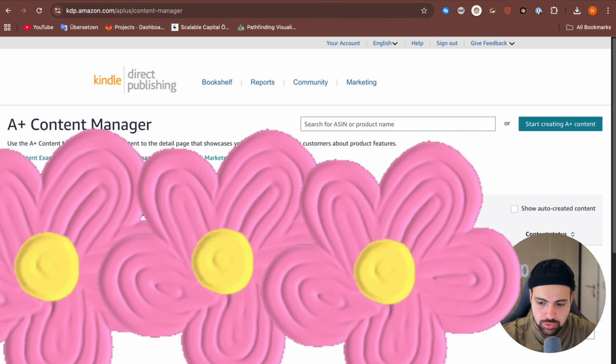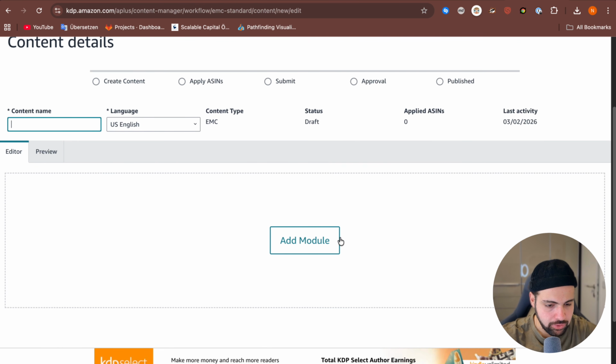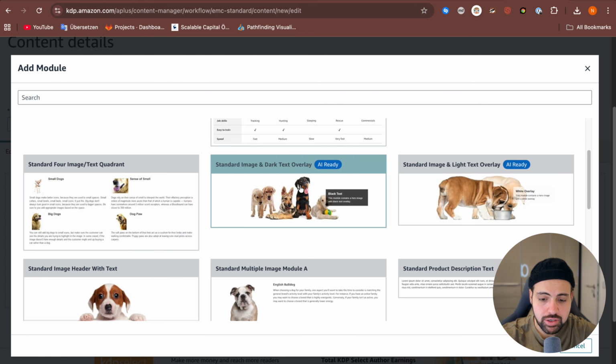And here you go up there, start creating A+ content. Here we click on add module, but before that I will give it a name. It can be the title of your book followed by A+ content, for example. Then we click on add module, and here we select standard image and dark text overlay.